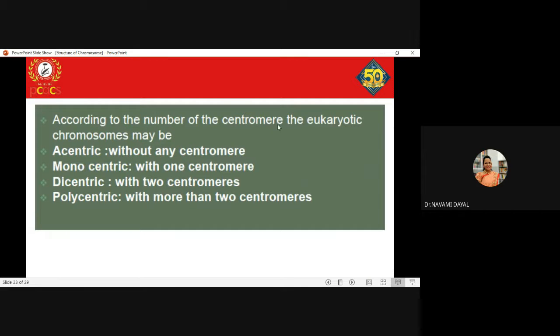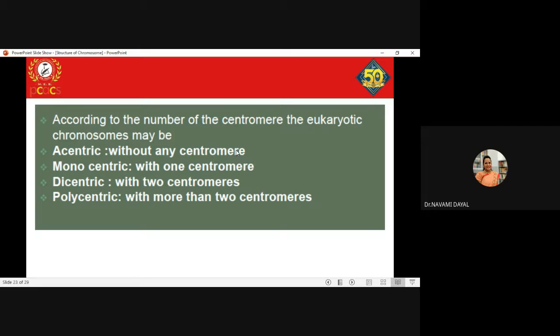According to the number of centromeres, there could be one centromere, there could be two, there could be many. Depending upon the number of centromeres, the eukaryotic chromosome can be acentric, that is, a chromosome without any centromere. This can also be considered a chromosomal abnormality, because if a chromosome does not have a centromere, that particular chromosome will not be able to attach to the microtubules during cell division. And if it is not attached, it will not come into the daughter cell.